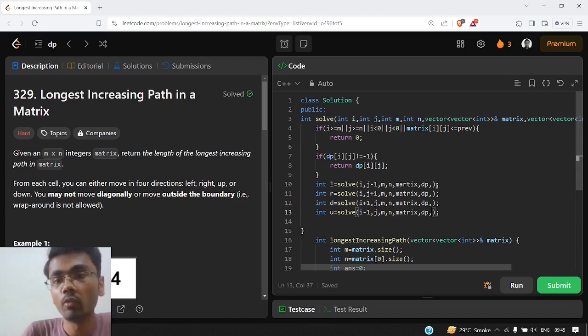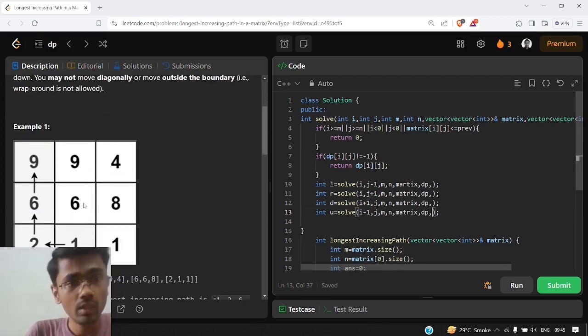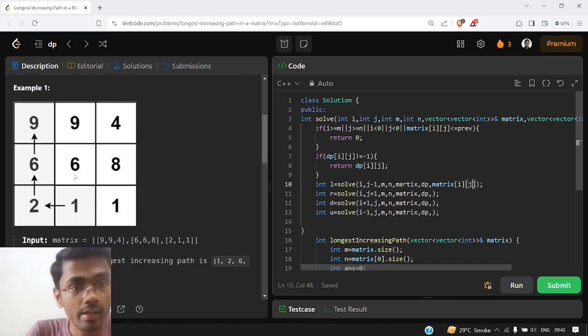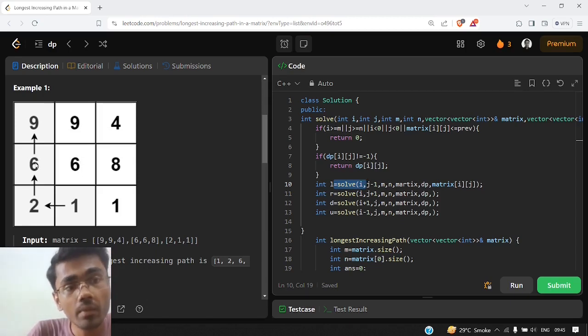Now previous value. Let's say we are standing here and we are going towards the up part. So what would be the previous value when we are standing at 9? Obviously 6. So our current value will be our previous value for the next case. Again, if we are standing at 6 and we are going left, when we are standing here, what will be our previous value?